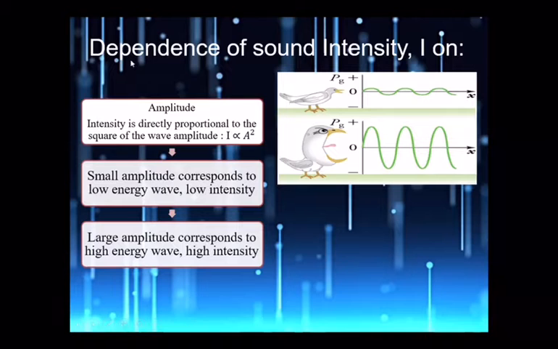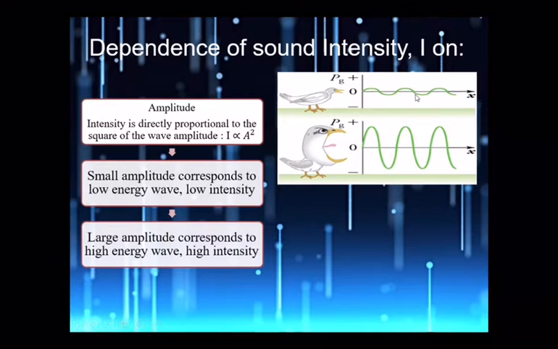So, the dependence of sound intensity, which is I, is on the amplitude. Intensity is directly proportional to the square of the wave amplitude. Here, I is directly proportional to S squared, which is the amplitude. So, small amplitude corresponds to a low energy wave, which means we get low intensity. As you can see here, the bird makes a quieter sound and produces a small amplitude.